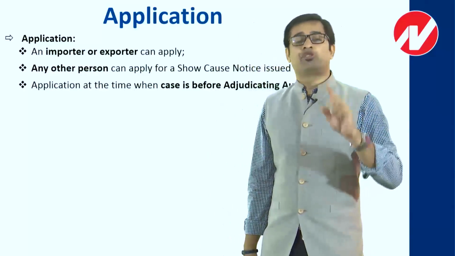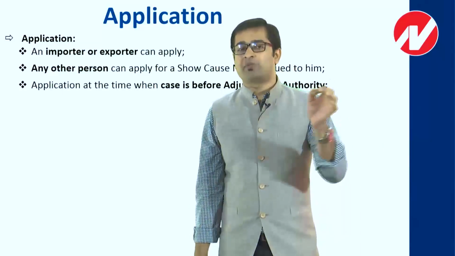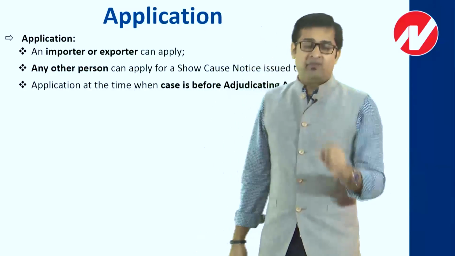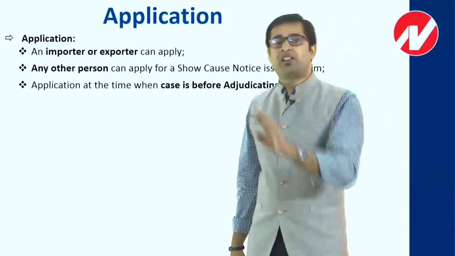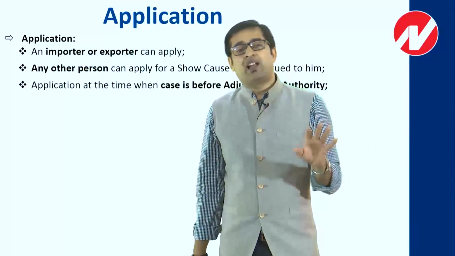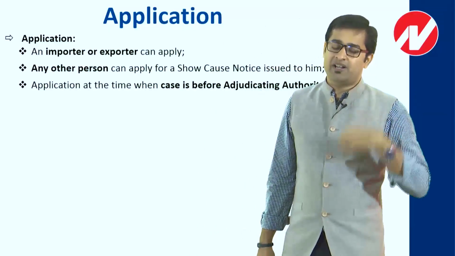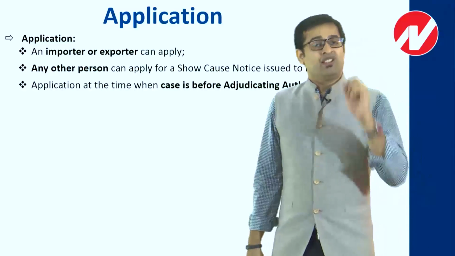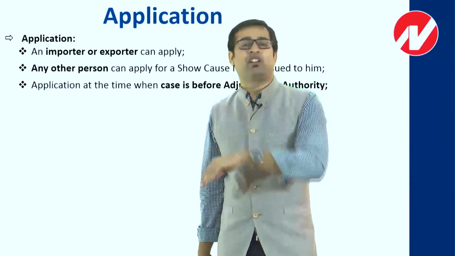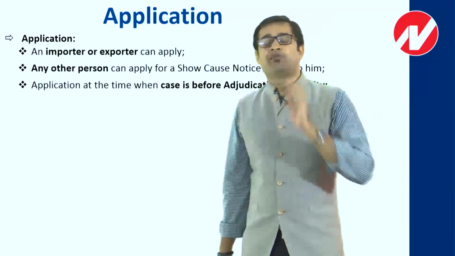In between 1st June and 1st October, can I approach the Settlement Commission? Yes, I can simply approach, because my case is with the adjudicating authority and nobody can deny me. Can I approach the Settlement Commission after 10th October, when the order is also received by me? Obviously the answer is no, because I cannot say the case is with the adjudicating authority, rather the authority has passed an order and I have received a copy of it. The question was not about the period prior to 1st October or after 10th October. The question was about 1st October to 10th October.